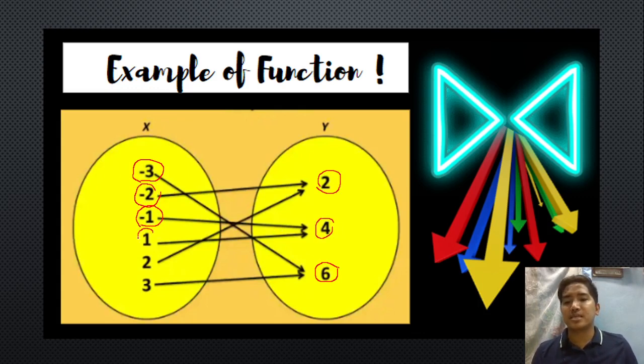We have positive 1, papunta siya kay 4 din. Si positive 2, papunta siya kay positive 2. Then we have last one, we have the 3, papunta siya kay positive 6 ng ating range. Okay, so in this kind of diagram, what do you think is the kind of this relation?